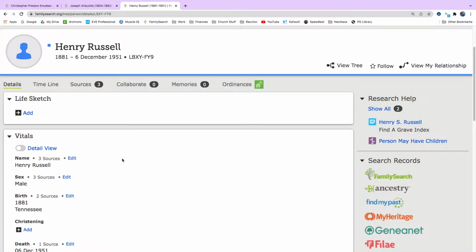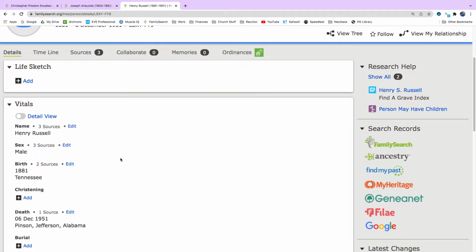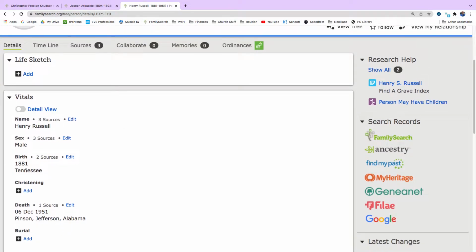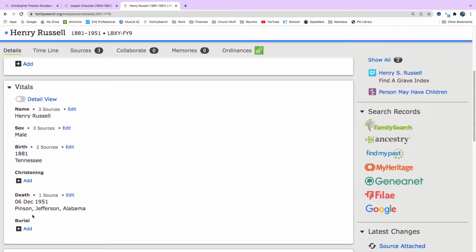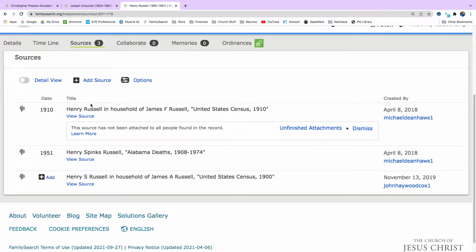Okay, so here we have Henry Russell, and we see we have a little bit of information. He was born in 1881 in Tennessee. He died on the 6th of December 1951 in Pinson, Jefferson County, Alabama. Let's see what sources we have attached already. So we have a 1910 United States Census, and we have a 1951 death record, and a 1900 census record, it looks like. For some reason, the date isn't listed.